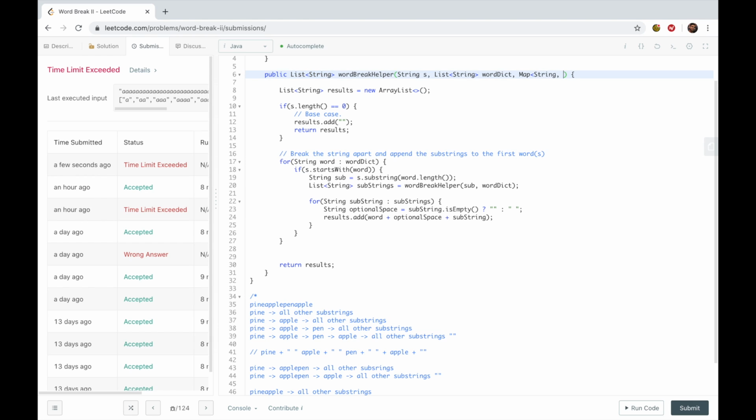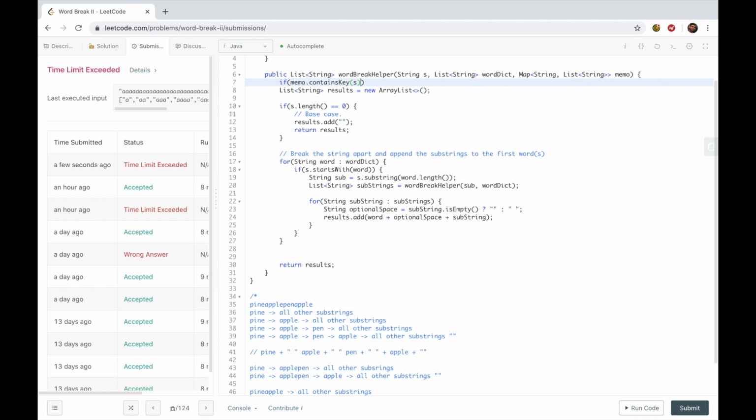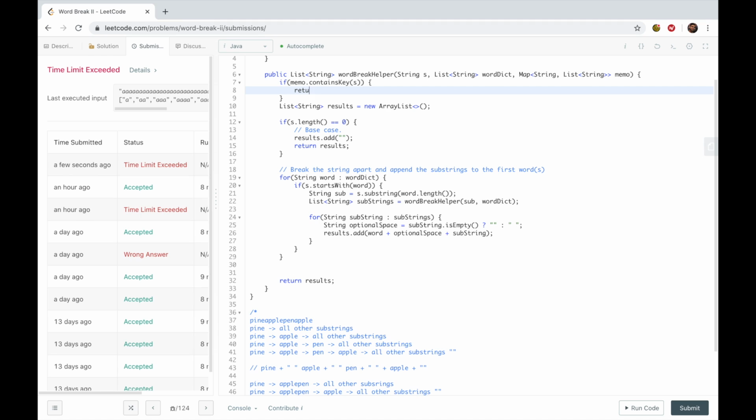So we're going to say list string, memo. All right. So what we're going to say is if memo dot contains key of s, just return the value.